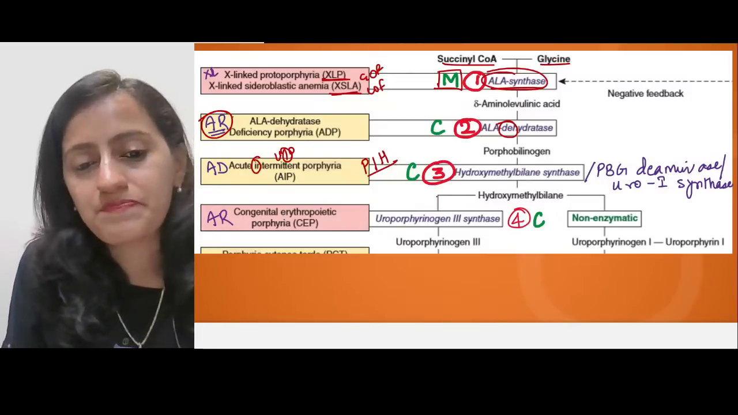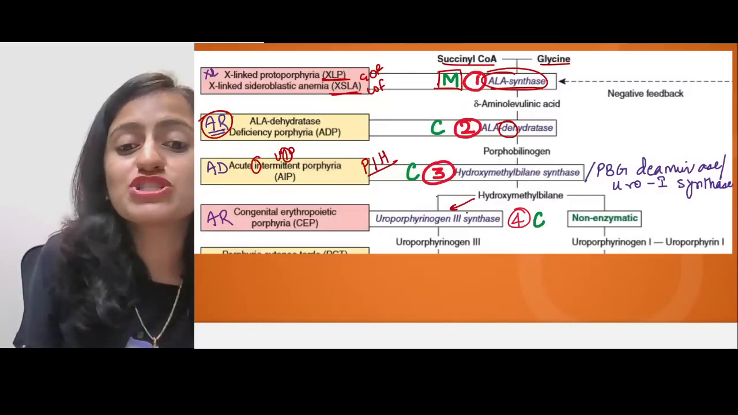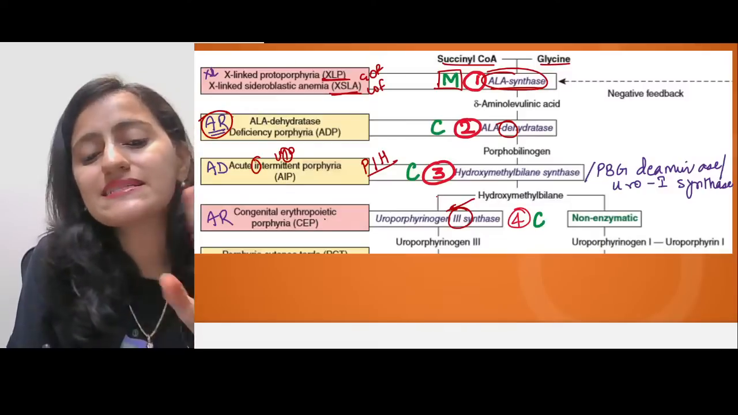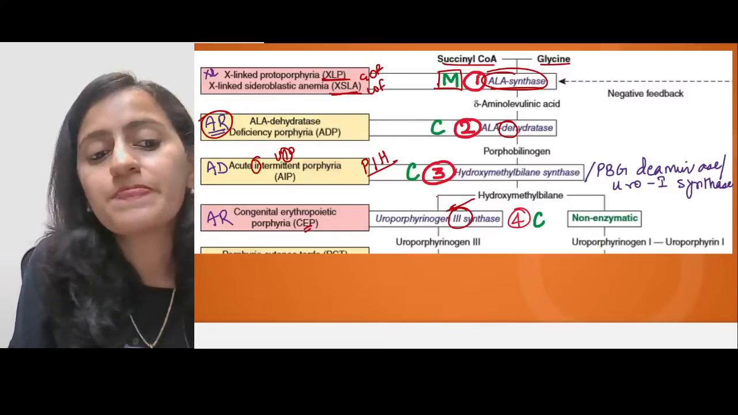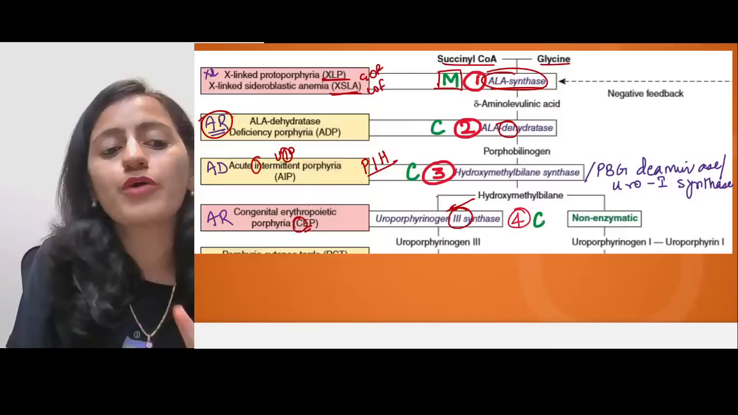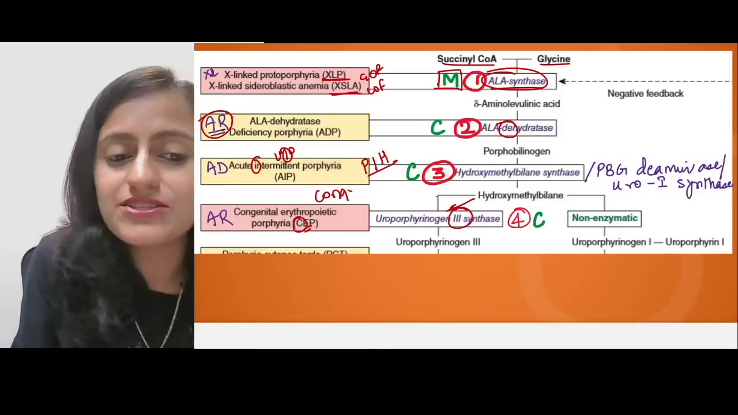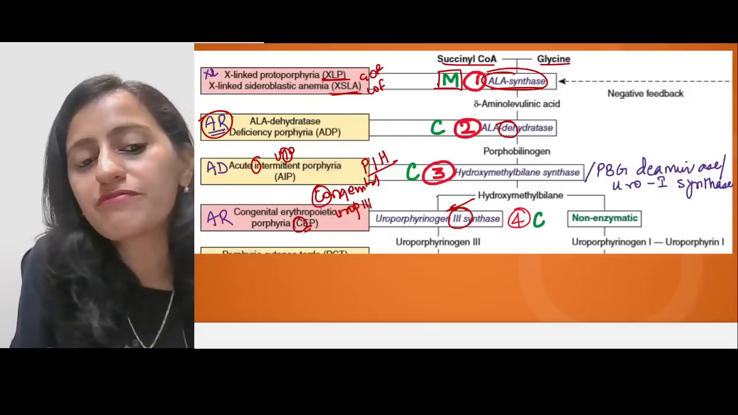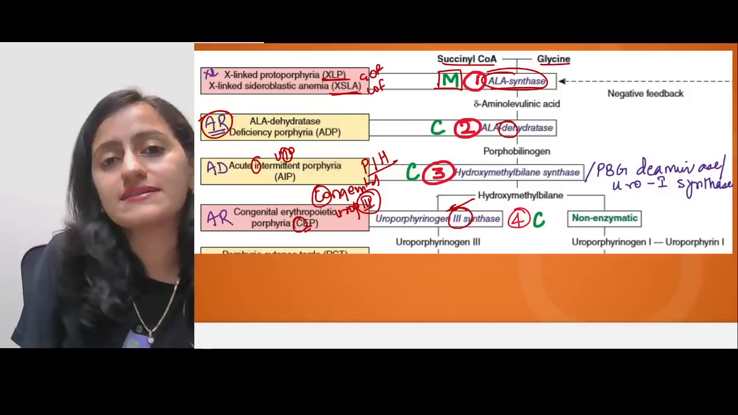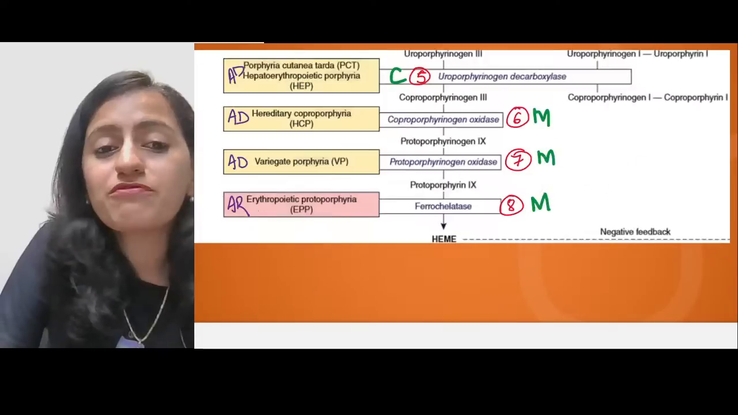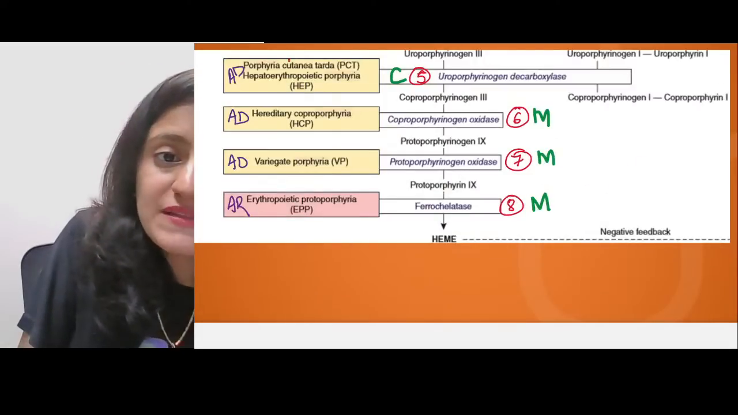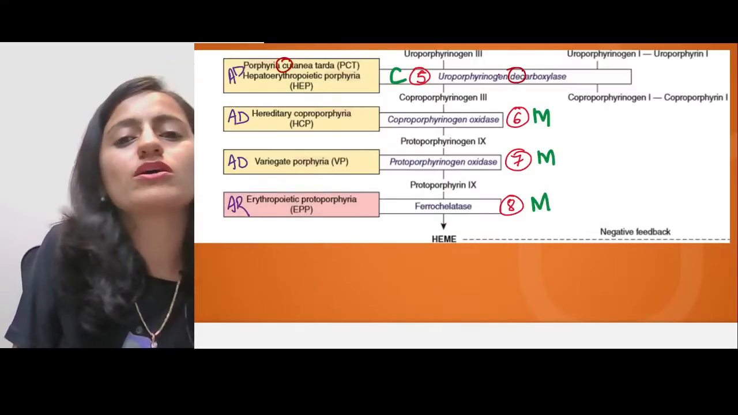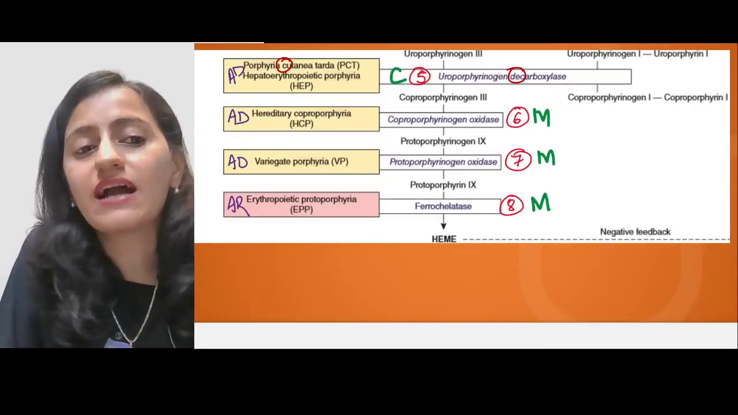They mean the same. Then you have uroporphyrinogen 3 synthase, which basically is what porphyria? Congenital erythropoietic porphyria. Remember, congenital, C is the third alphabet. It is uroporphyrinogen 3 synthase. Okay, 3 synthase. Porphyria cutanea tarda, C, it is decarboxylase. Uroporphyrinogen decarboxylase.